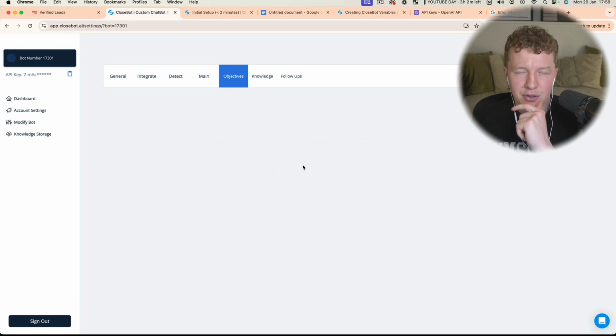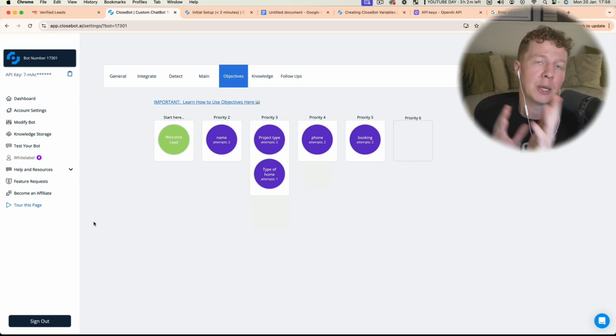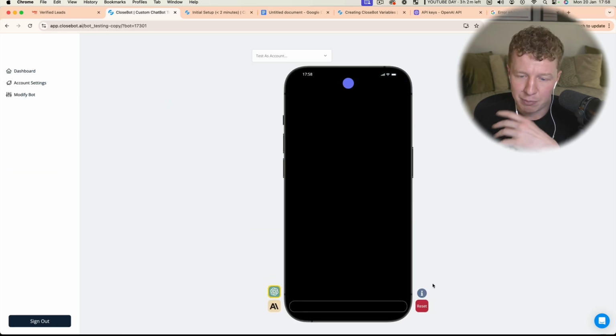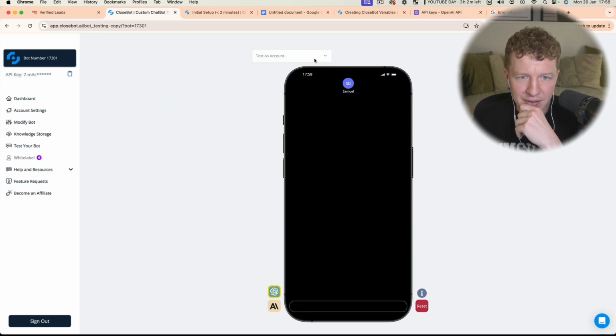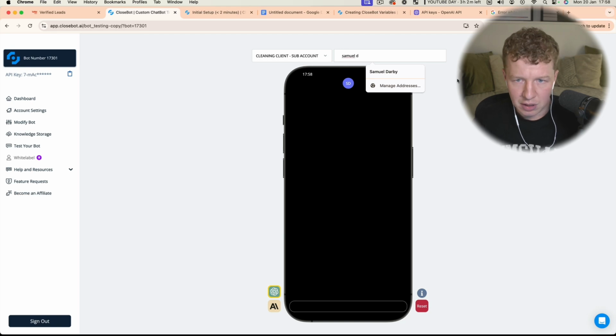The last thing we're going to do is test our bot one more time to see if those have been fixed, and if it now allows me to book in, because now it can speak to my calendar. Hopefully by this point it should know that I'm ready to book an appointment, and it should automatically book me in. Let's let this load up. We're going to select our sub account. I'll search for my name, which I put as D, which should hopefully come up.